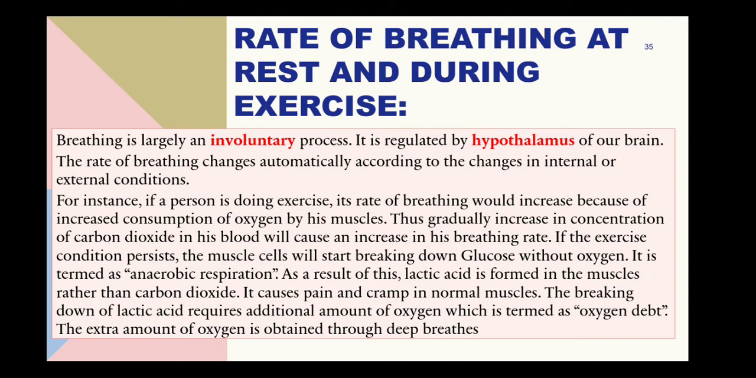If the person continues to exercise, what happens is that the muscle cells will start breaking down glucose without oxygen to create energy. And when this happens, this is called anaerobic respiration, and this kind of respiration does not involve oxygen. As a result of this, the byproduct lactic acid is produced in the muscles rather than carbon dioxide. So the byproduct of the oxidation reaction of breaking down food molecules to create energy is carbon dioxide. But over here, the byproduct is lactic acid and not carbon dioxide.